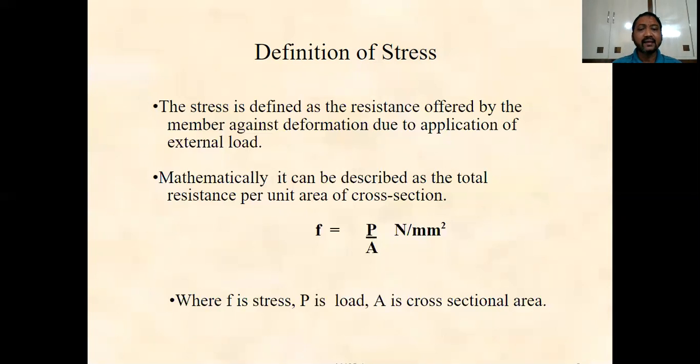Mathematically, stress is equal to force by area. Generally, the stress is denoted with the letter small f. So, f is equal to P by A. That is the mathematical equation, and stress is measured in newtons per square millimeter in SI units.